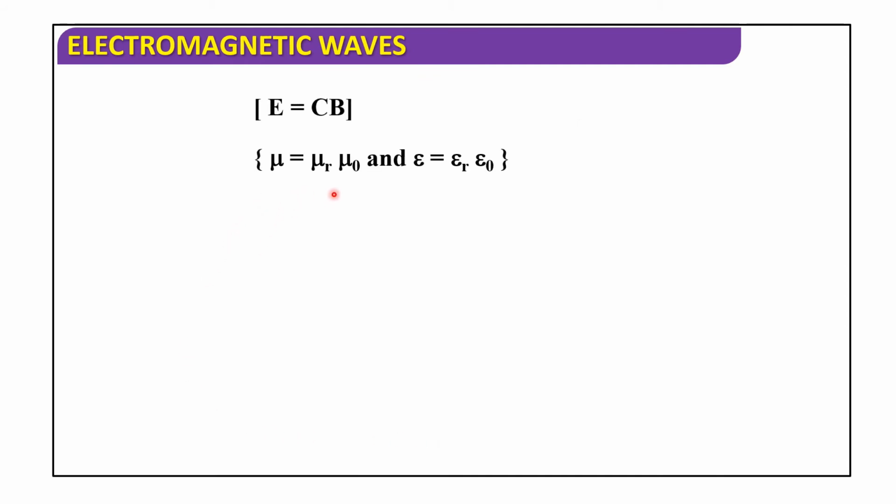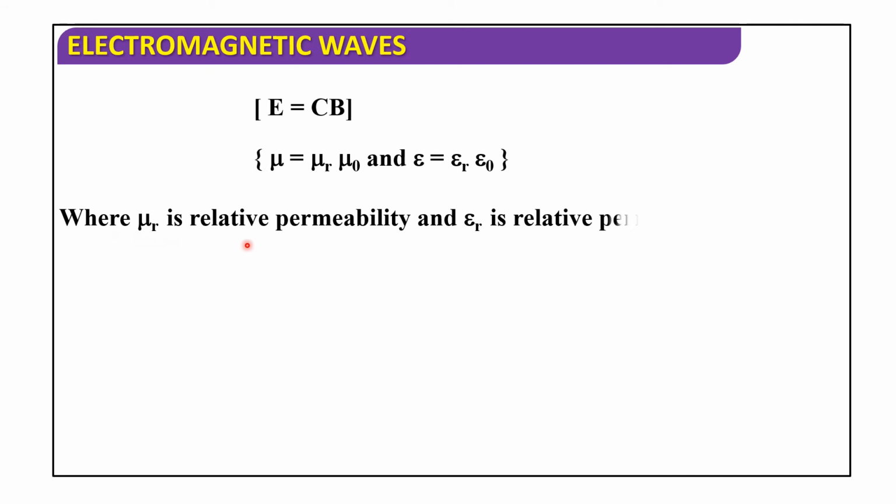So μ = μr μ₀, and ε = εr ε₀, where μr is the relative permeability and εr is the relative permittivity of the medium.